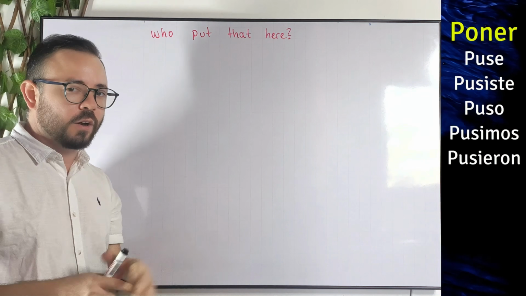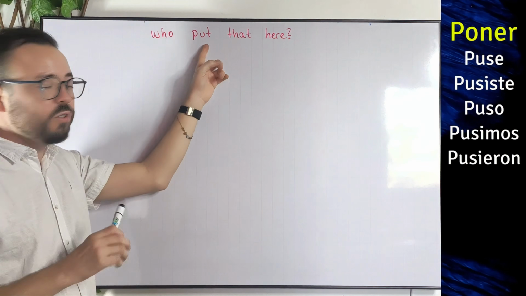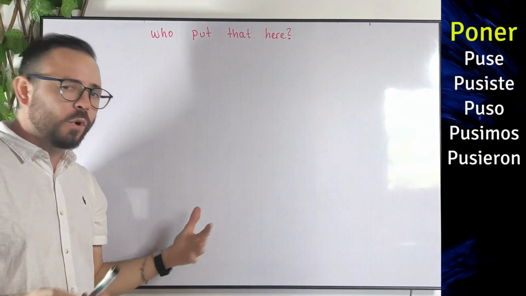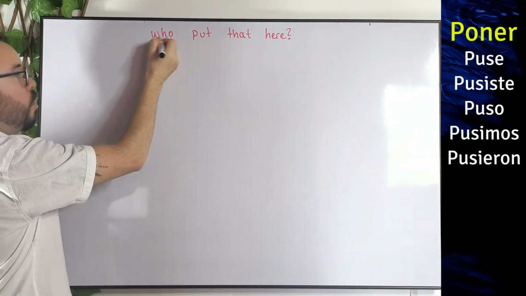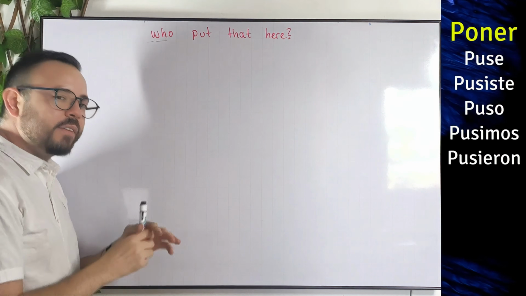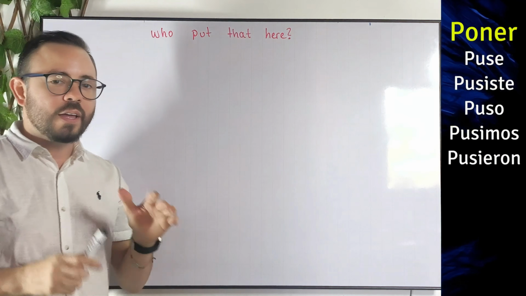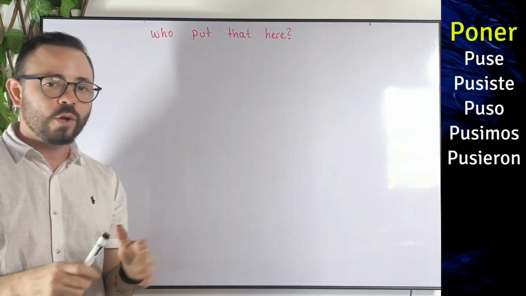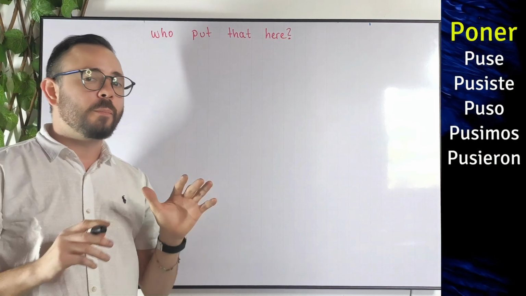But what's the trick here? So check it out. Who do we need to conjugate this verb for? Like, do you need to conjugate this one for you, for him, for her, for we, for I form? Like in this case, since we're asking who, then we need to conjugate the verb in third person. So basically, every time you guys see this word, who, then we need to conjugate the verb exactly in the same way that we conjugated for him, for her, or for it. So basically, we're just using third person singular.